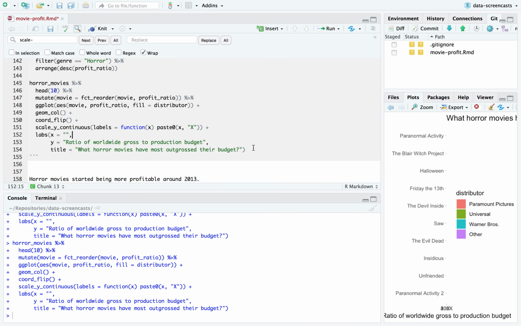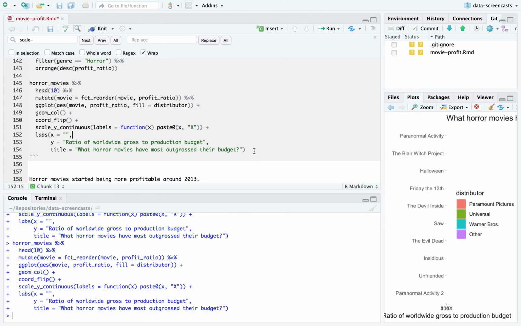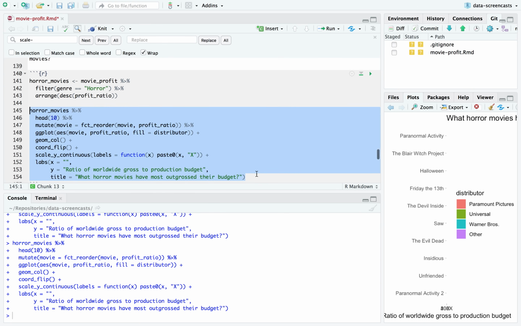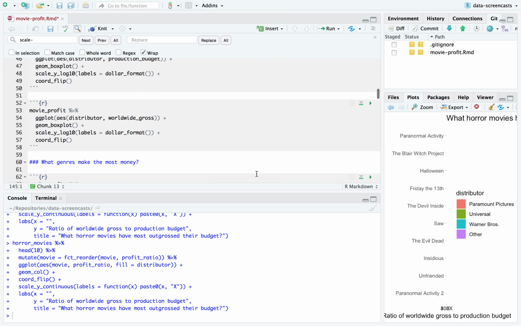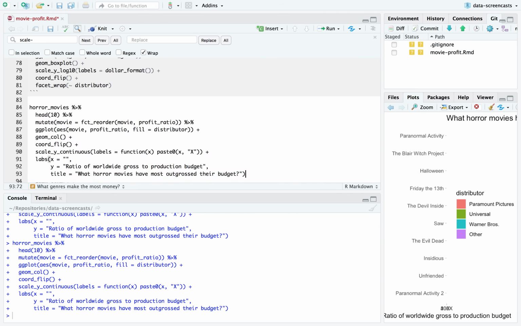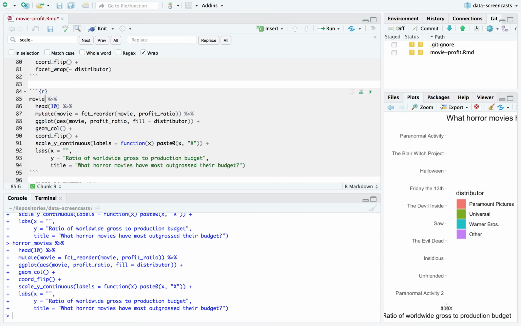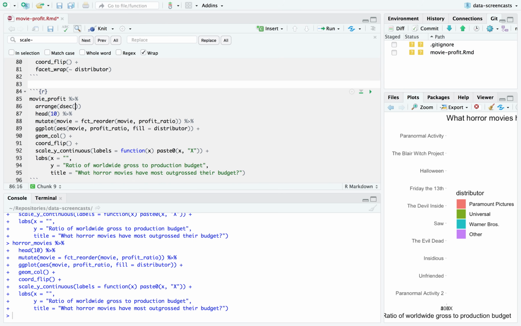So that's somewhat interesting. Now, I just realized I filtered for horror movies in this, but I might want to work backwards. I know I already saw that some of the most money-making movies, especially of recent time, were horror. But I could make a variation to this plot, where instead of graphing just horror, I graph all movies. I graph the most outgrossing movies, and I'm going to put this in the section where I'm already talking a little bit about what genres make the most money. And I do it with all movies. I say movie profit, arrange in descending profit ratio, top 10, and I say fill equals genre.